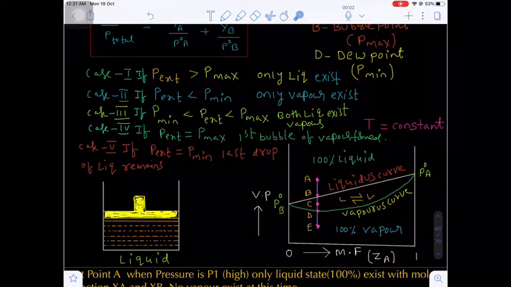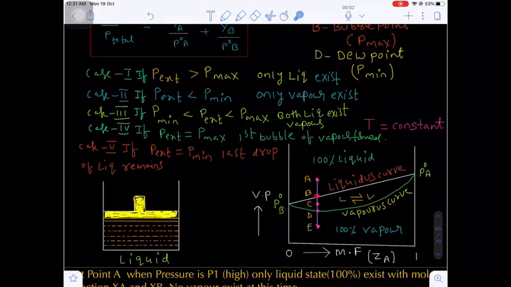Now we are considering point A. At point A, what happens? Pressure will be very high, so you will get the liquid phase only. Suppose we move from point A to point B. This is the point where the first drop of liquid undergoes vaporization.